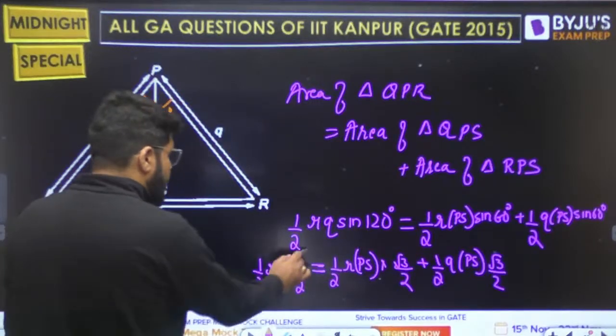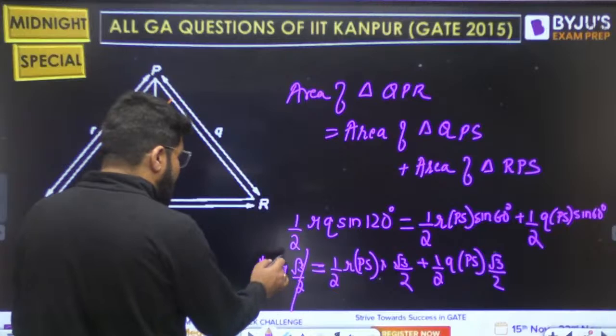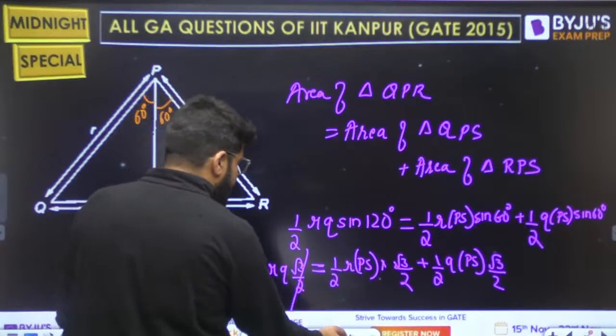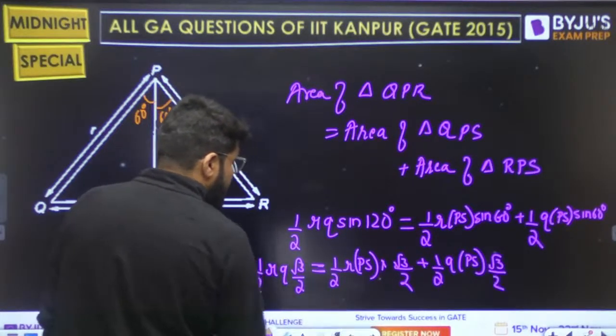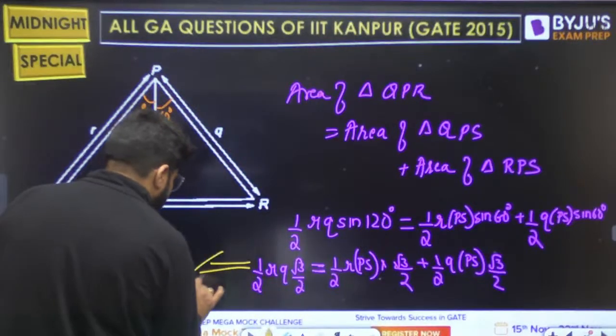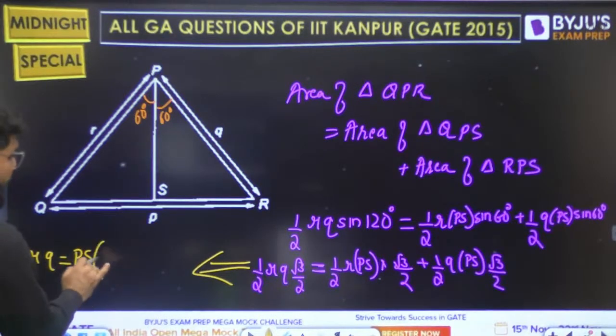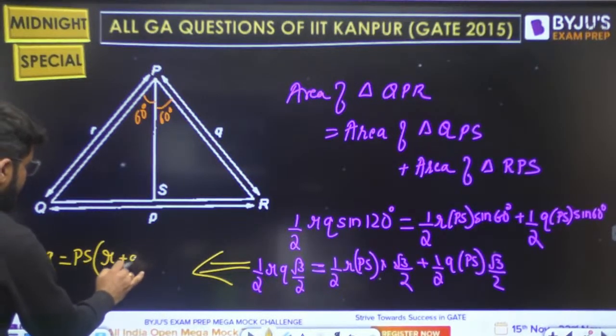So see, root 3 by 2 is cancelled throughout, half is also cancelled. PS will be common. If you cancel all the terms, you are left with RQ, which is equal to, on the right hand side, PS taken common, R plus Q.